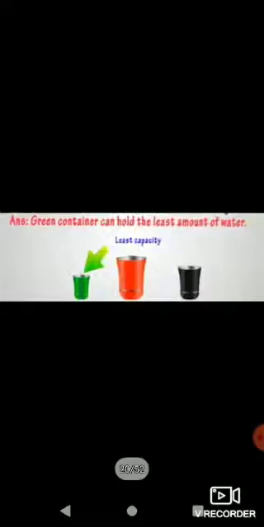Now one more question. Which container can hold the least water among these 3? So here it is the green glass. It is the green container. So we can say green container can hold the least amount of water or less amount of water.